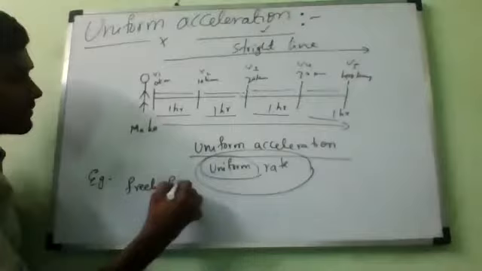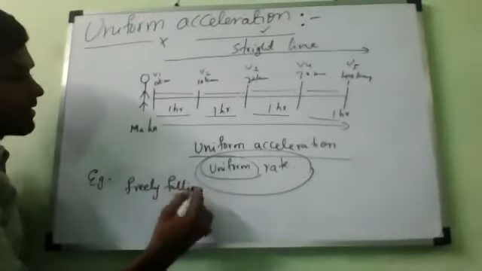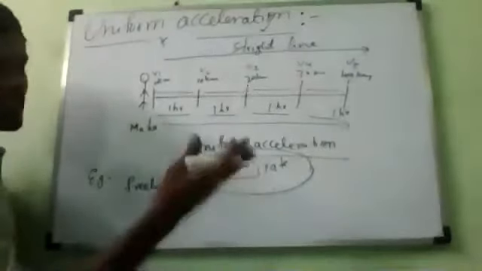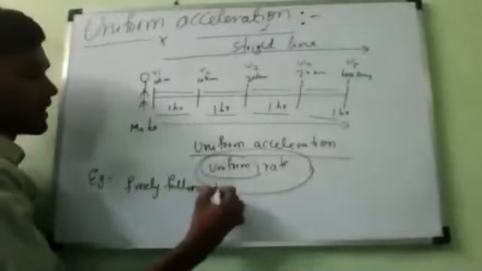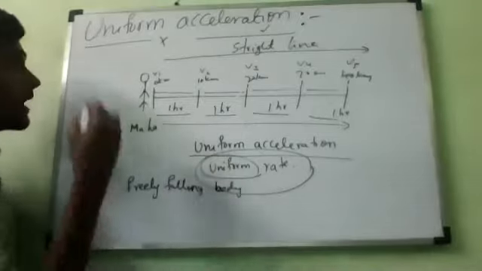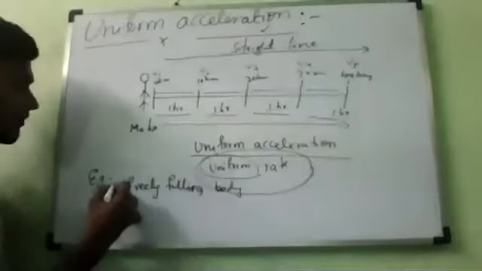Freely falling body. It always travels with the same rate of increase of velocity, every time the same. So a freely falling body is an example of what? Uniform acceleration.